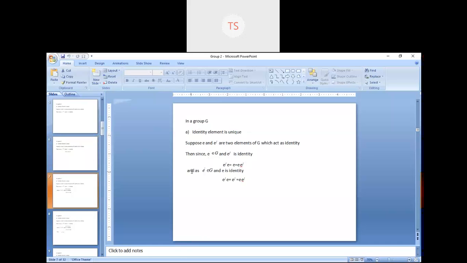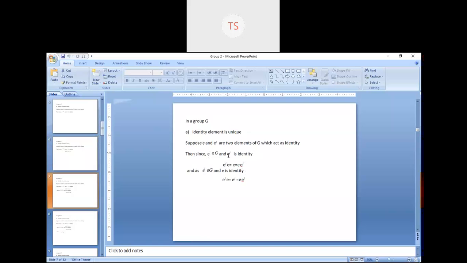Next, as e dash belongs to capital G and e is the identity. You may wonder why I am taking e dash as identity, and again e as the identity. Because in the first line I explained that we have assumed that the group G has two identity elements e and e dash.